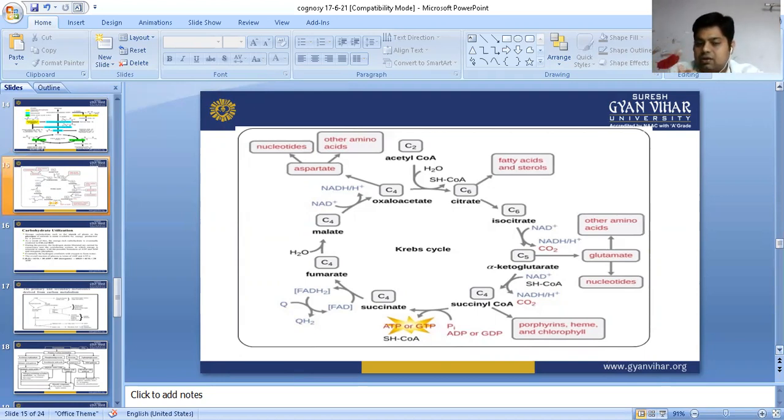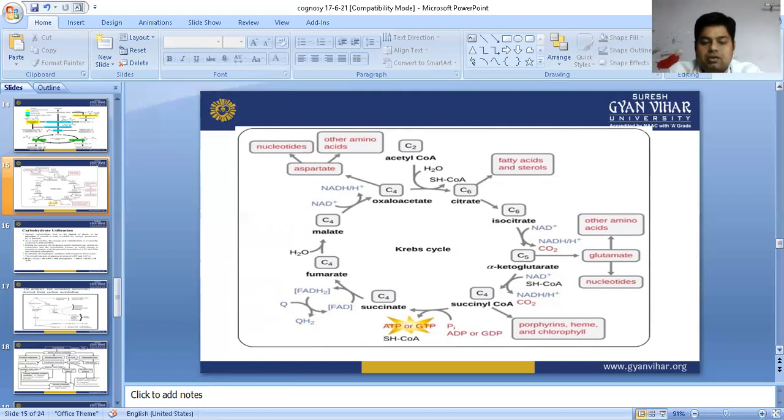It has a 6 carbon ring structure, and isocitrate is an unstable compound, and it is readily converted into alpha ketoglutarate. With the help of NAD plus, it is converted into NADH and H plus, and it will form alpha ketoglutarate.